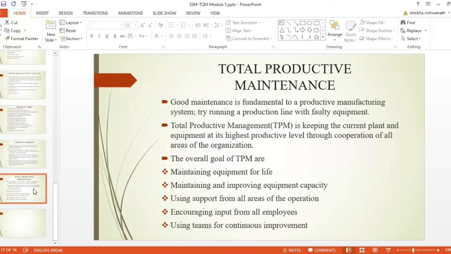Fifth pillar, early management. That means since total productive maintenance is proactive in nature, the entire TPM program is planned early and executed in time to avoid confusion and doubt. And next will be quality, the most preferred aspect by everyone in total productive maintenance. This is one of the major pillars. That means it is achieved by providing a defect-free production process.